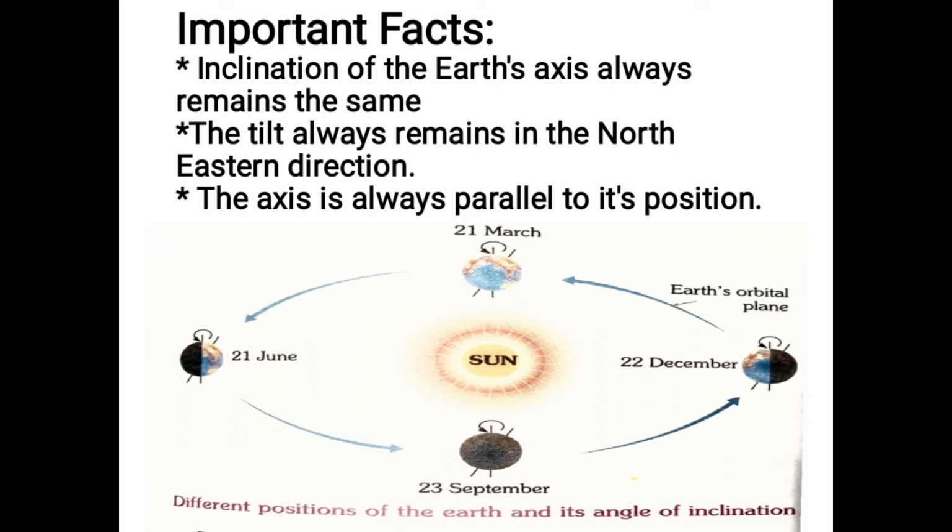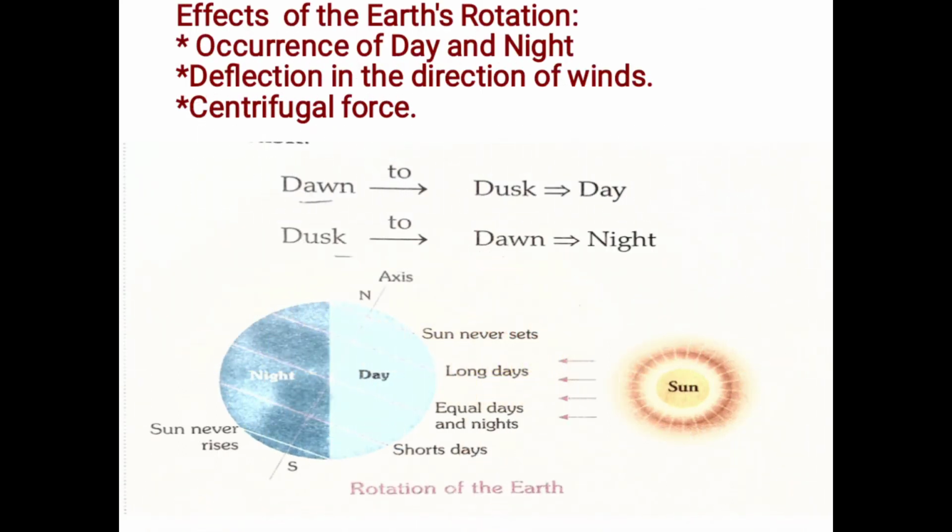And also you can look at this picture, children. Here you can see the different positions of the earth, but the angle at which the earth is inclined is the same in each position. You can see the line is always the same. There is no change. The orbital plane never changes. I already told you. Now let us go to the next topic, that is effects of the earth rotation.